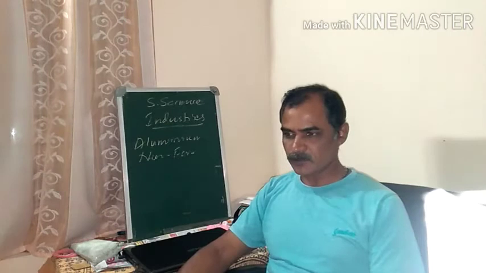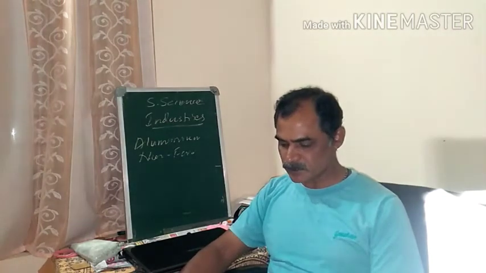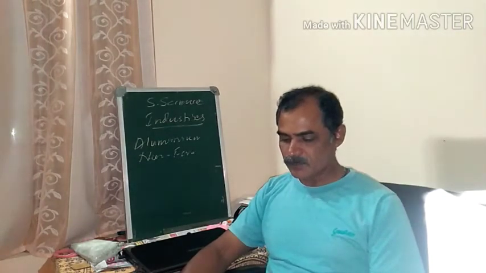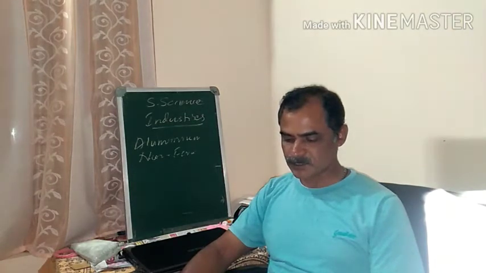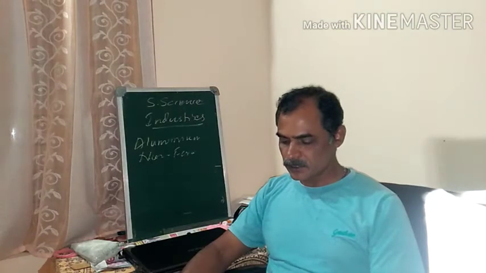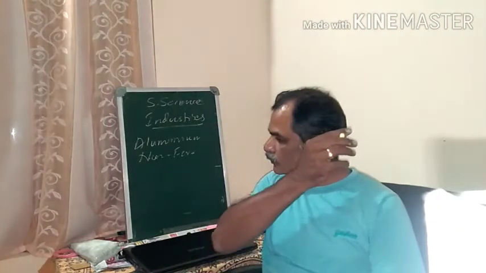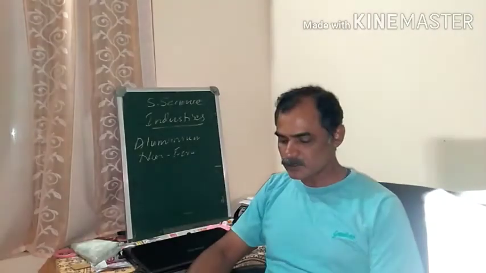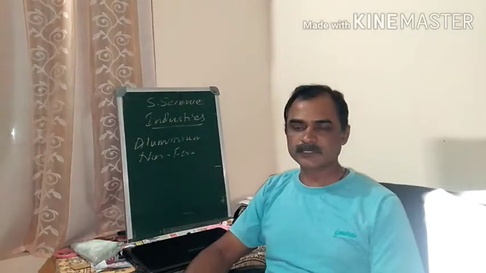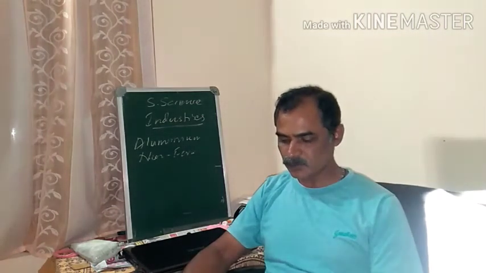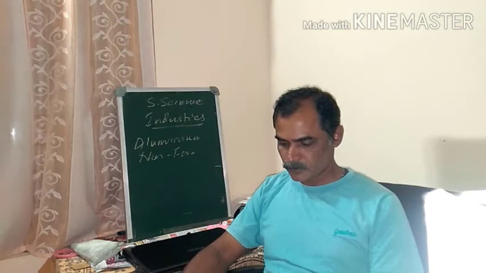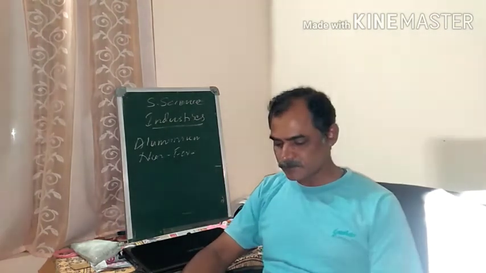The usage of aluminum is many. Especially, it is given in the book that it is used in the manufacturing of aeroplanes, automobiles, railways, ships, household appliances, electrical cables, and its foils are used as packing materials. For example, you have to take a question called what are the uses of aluminum. Take down what are the uses of aluminum. Just put it in points. Need not write that sentence.